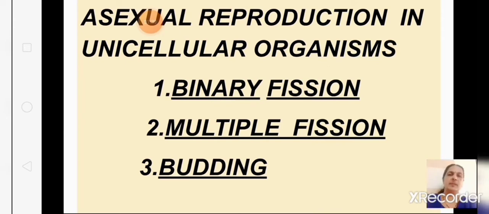And asexual reproduction we have seen in unicellular organisms. There are three we have learned. One is binary fission. What is binary fission? Multiple fission and budding we learned in unicellular organisms. What is binary fission? We learned the examples of amoeba, paramecium as well as euglena in binary fission.